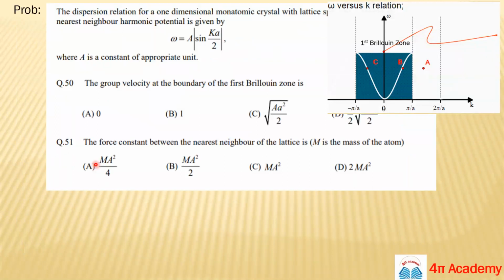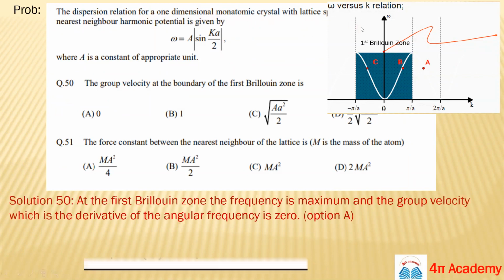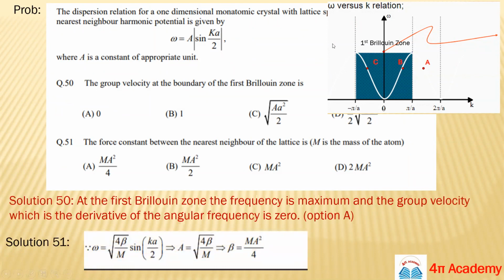Our next problem: the dispersion relation for a 1D monoatomic crystal with lattice spacing.